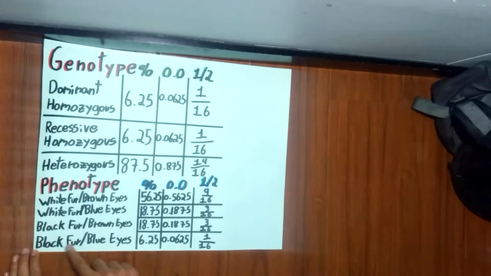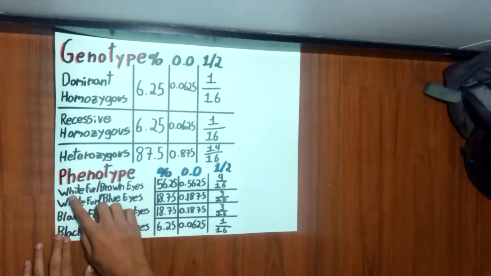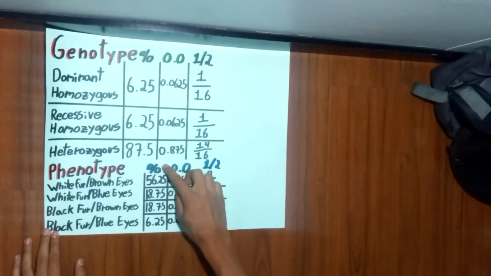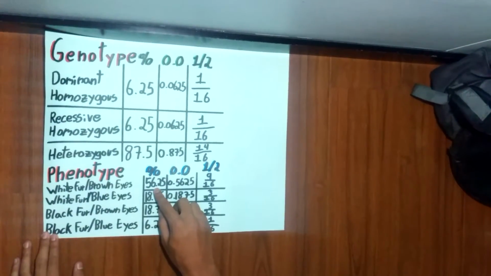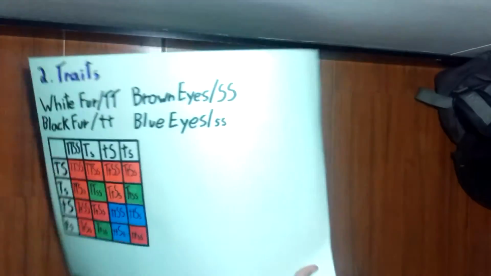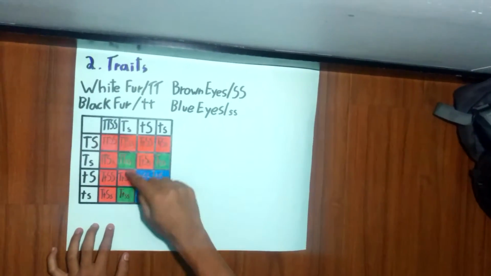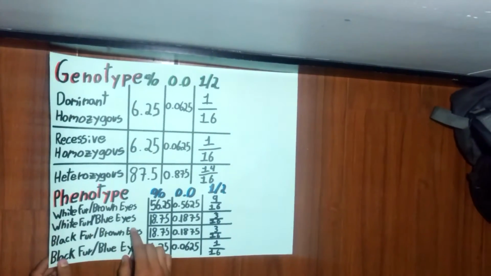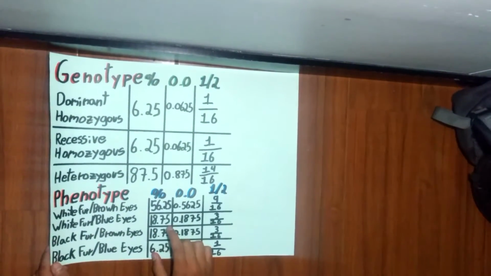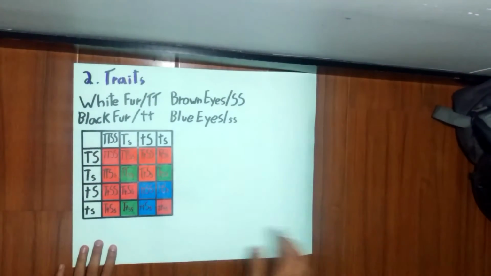On the phenotype, we have white fur with brown eyes, white fur with blue eyes, black fur with brown eyes, and black fur with blue eyes. For white fur and brown eyes, in the percentage we have 56.25%, that are all the orange squares. For the white fur with blue eyes, we have 18.75%, that is all the green squares.